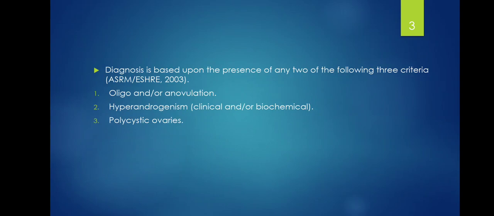Diagnosis is based upon the presence of any two of the following three criteria: 1. Oligo and/or anovulation; 2. Hyperandrogenism, which is clinical and/or biochemical findings; 3. Polycystic ovaries. So any two out of the three will give you a diagnosis of polycystic ovarian syndrome.